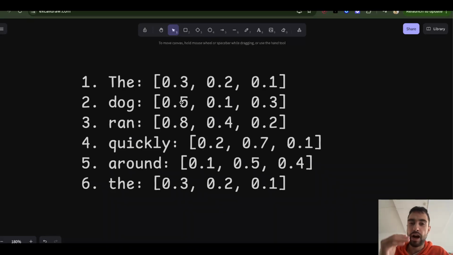Okay, until now, how much of what I explained can you repeat, can you explain? Because it's important. Besides that, I also want to say something else. We have this sentence, the dog ran quickly around the, and it looks like we are predicting the next word here.